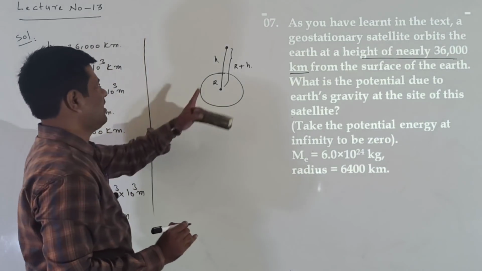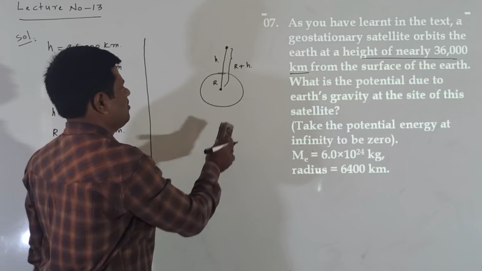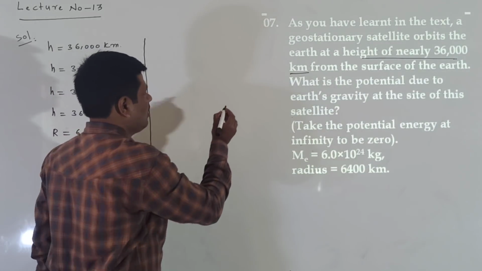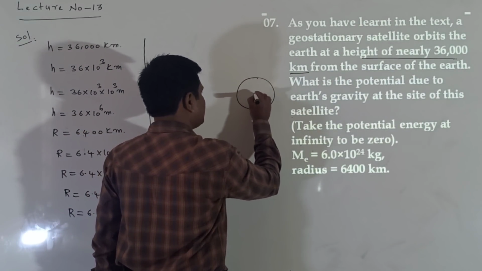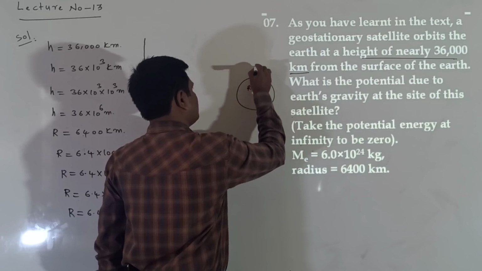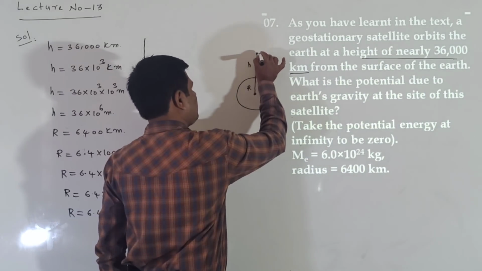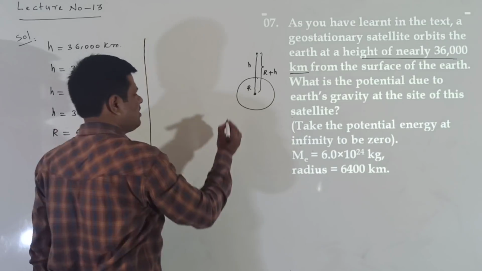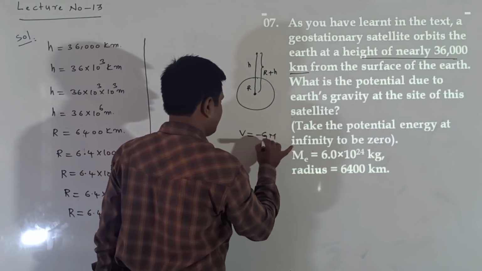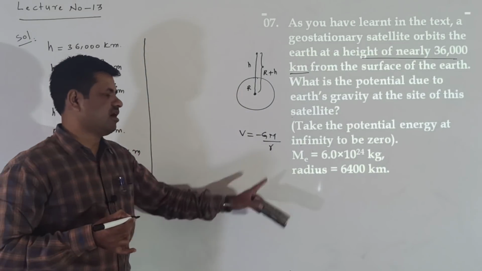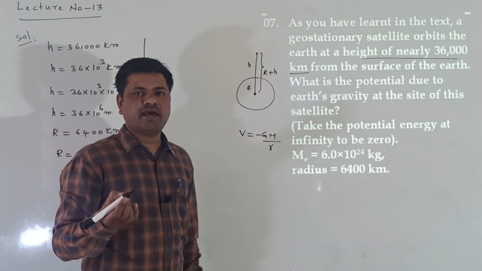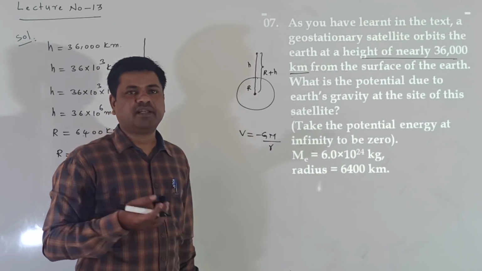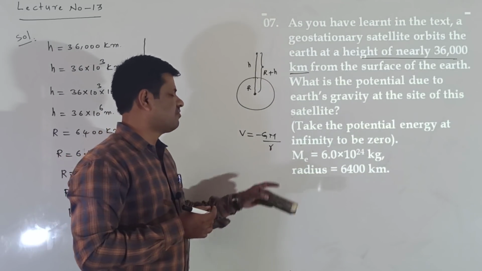Now we know the potential at h height from the surface of the Earth. What is the potential value at h height? This is the radius R, and this is h height from the surface, which means the total distance from the center is R plus h. The potential can be written by the general formula: potential is equal to minus GM by r, where small r is the distance of the object from the center of the Earth.